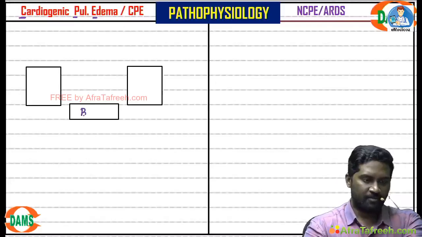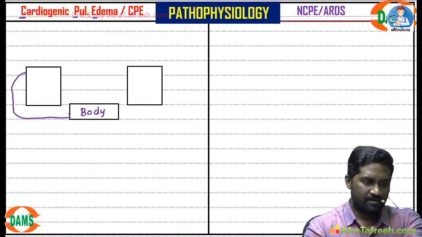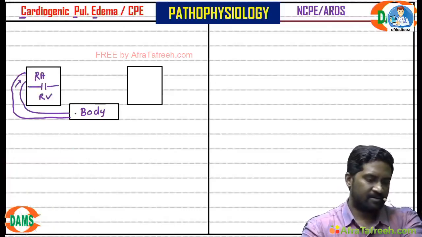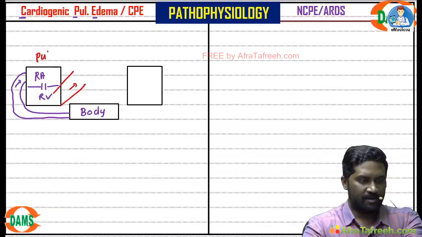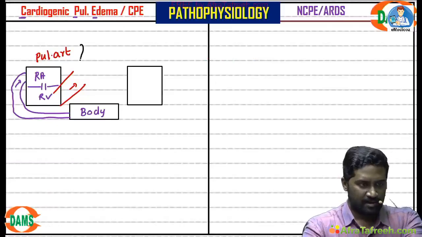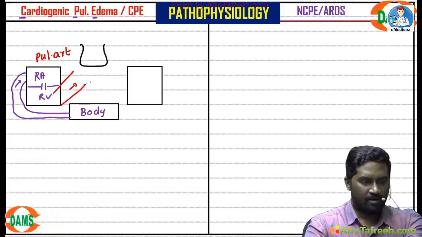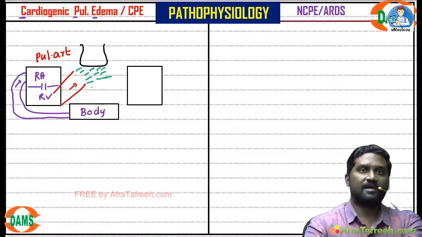First of all, let us see the body circulation. From the body, the deoxygenated blood reaches your right heart into the right atrium. From the right atrium, it goes into the right ventricle. From the right ventricle, there is a big vessel called the pulmonary artery. This pulmonary artery carries the blood to the alveoli. Your alveolus is the basic gas exchange unit. At the level of alveoli, all these arteries give rise to tiny structures called capillaries.